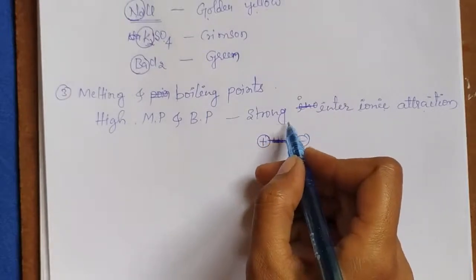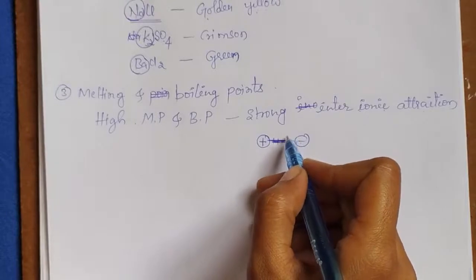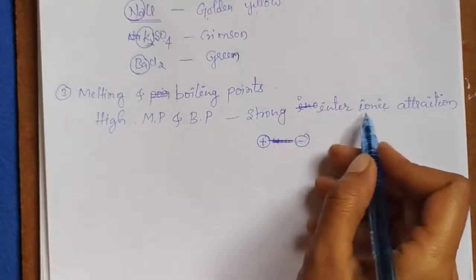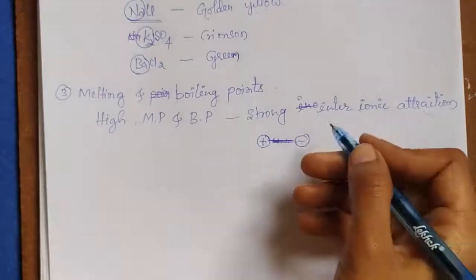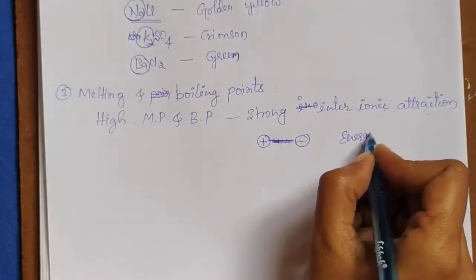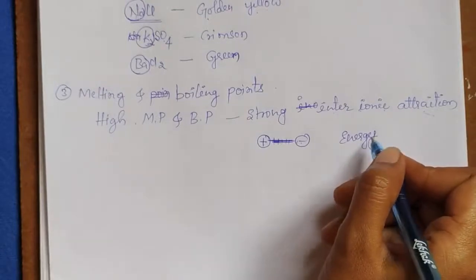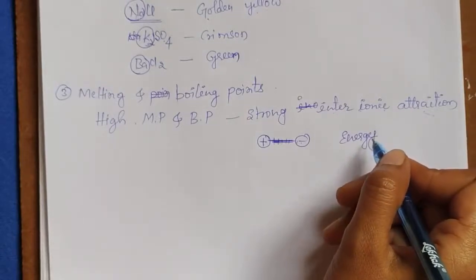So to break or overcome this strong interionic attraction, we need to provide more energy. When we provide more energy, obviously the temperature value will be high.